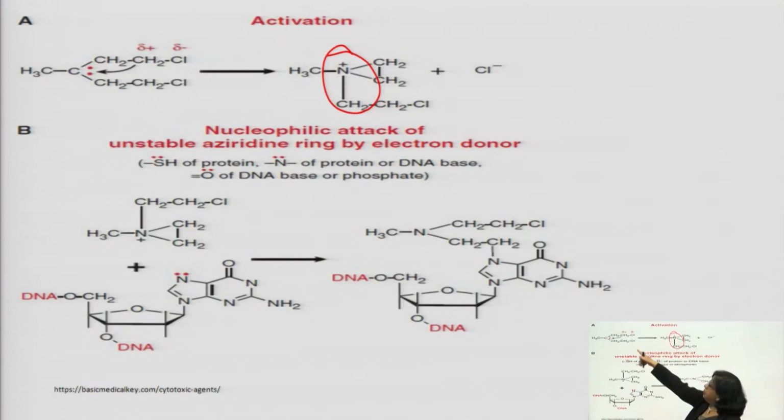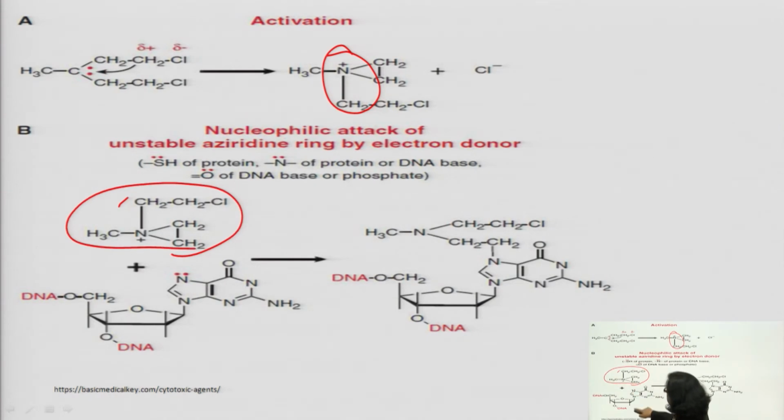Now, this carbonium ion will attack N7 of guanine. This is the carbonium ion, this is the structure of guanine, and this is the part of DNA.